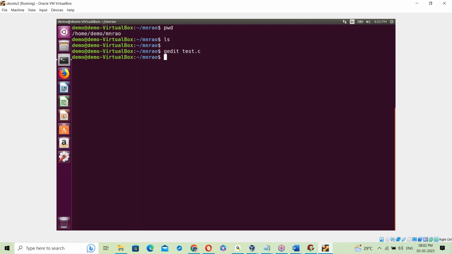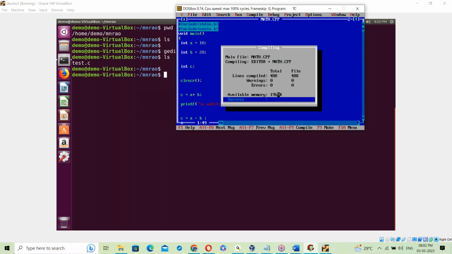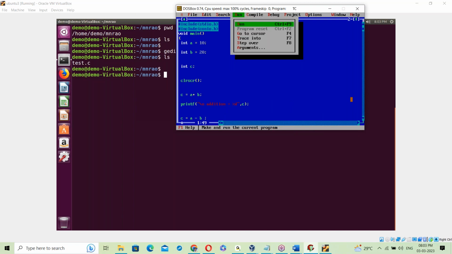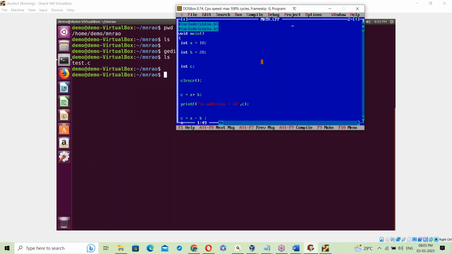Now close it here. ls. See, now it should compile like on Windows OS. Here also compilation happens. See all C compilation on Windows OS, right? In the backend something happens. Suppose if I run it here, in the backend the exe file is created and executed. On Windows, behind Turbo C, everything happens.